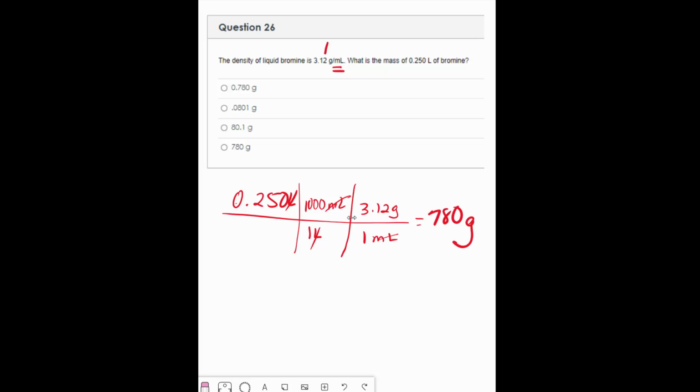I have 3 significant figures here, and I have 3 significant figures here. So it should be 780 grams, but we would show that either by putting this in scientific notation, 7.80 times 10 squared, or putting a decimal after it. This is a misnomer, but this is our answer. It should be 780 with a period after it.